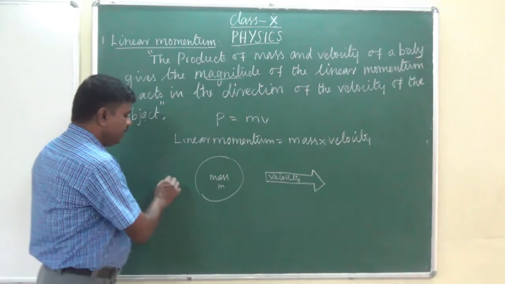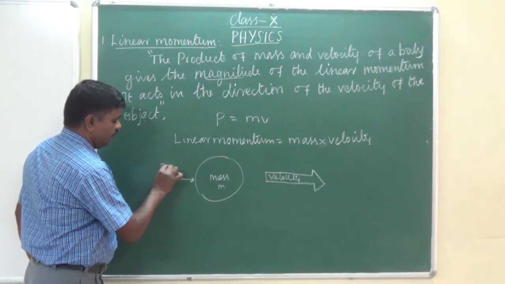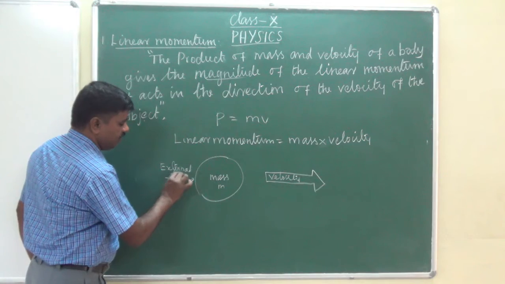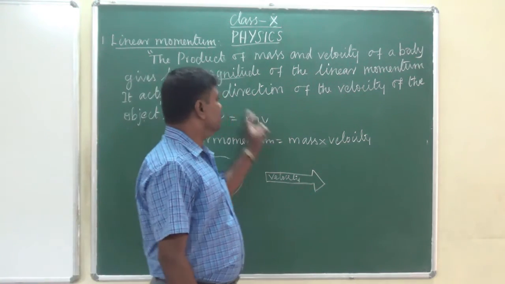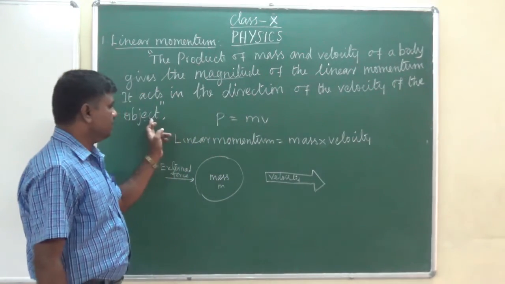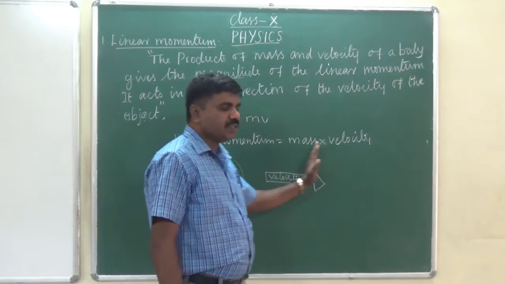Okay, when you apply an external force on the object, the object can move in a straight line. So that is the direction of the velocity of the object, because the object can move from one place to another.